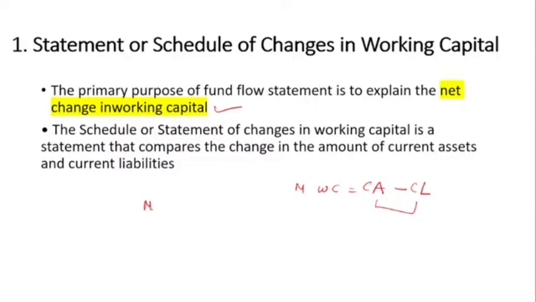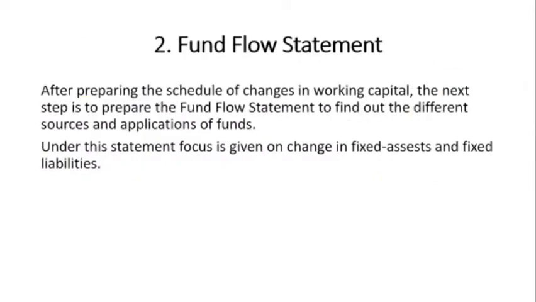If the company's current asset is greater than the current liability, that means the company has positive working capital. If the company's current asset is less than the current liability, that means the company has negative working capital. Clear?